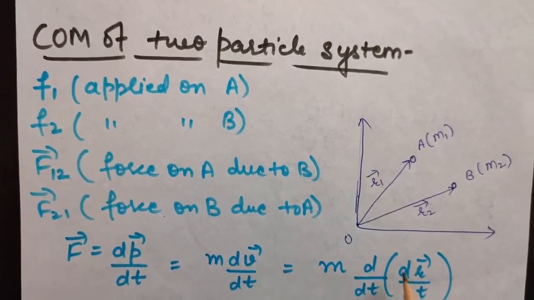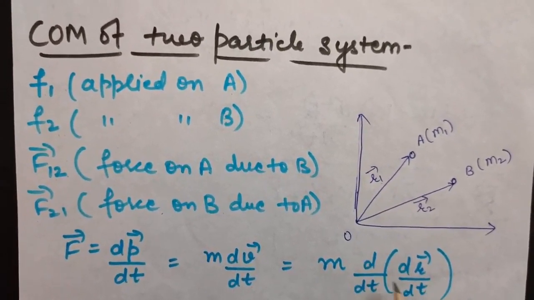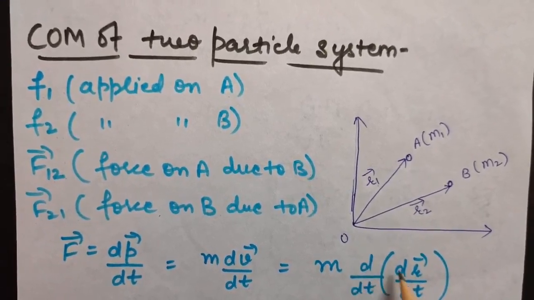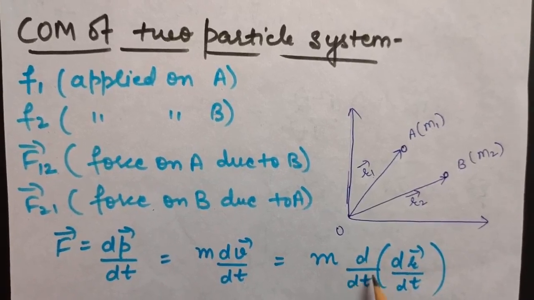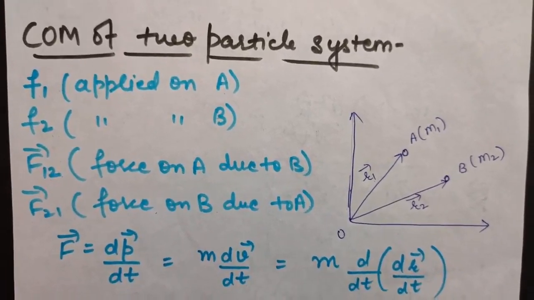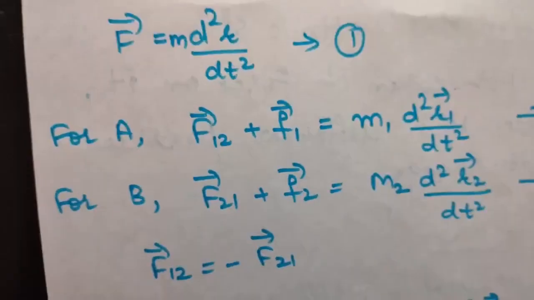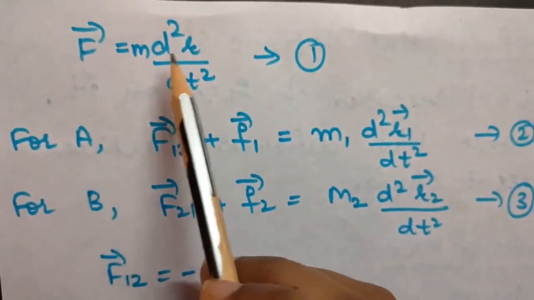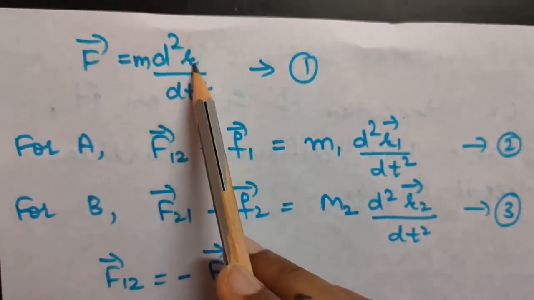So if v can be written as dr by dt, now this term can be written as d square r by dt square. That is, d by dt is single differentiation and d square by dt square is double differentiation. So F can be written as m d square r by dt square, that is double differentiation of r with respect to t.